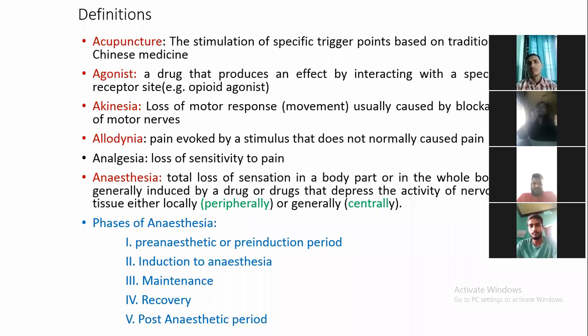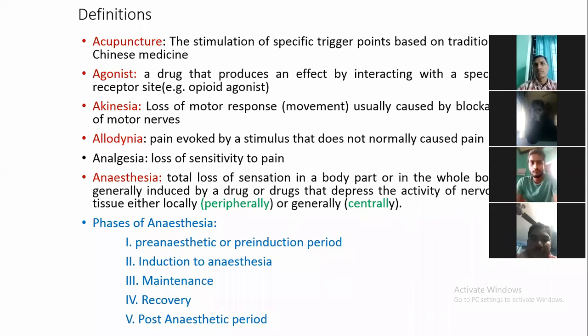Anesthesia is total loss of sensation in a body part or in the whole body, generally produced by a drug or drugs that depress the activity of nervous tissue, either locally or generally. If CNS depression is there, then that type of anesthesia is known as general anesthesia. If the analgesia is of a particular local or regional part, then this is known as local anesthesia. This is the difference.